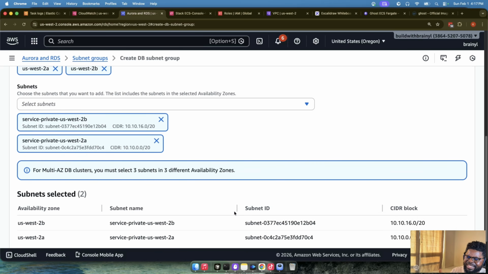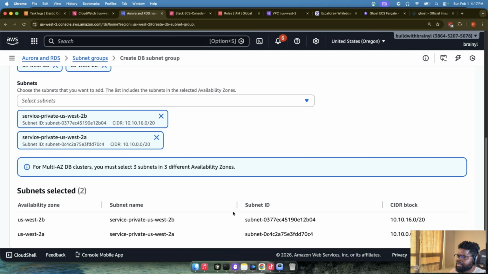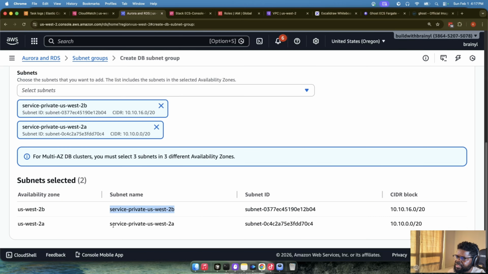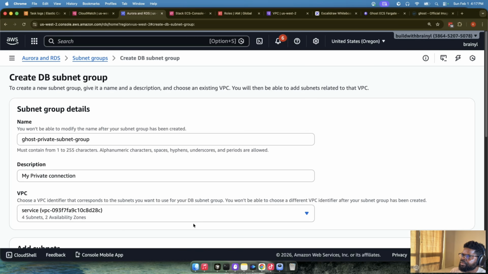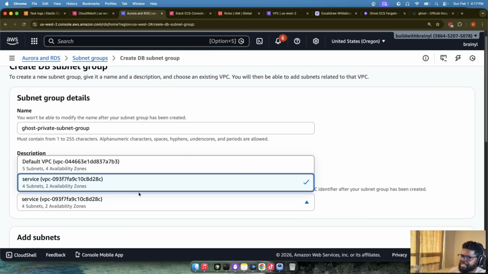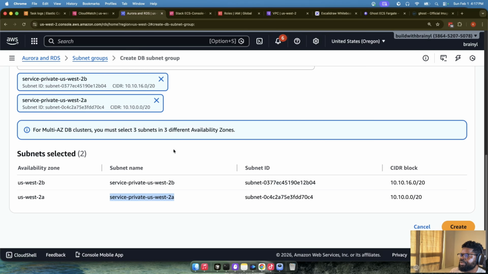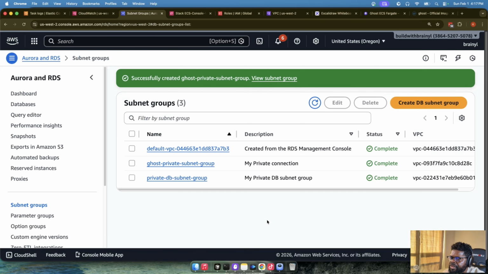Okay, take note. We don't want our database to be in the public subnet, right? So you can see service private and service private, 2A and 2B, okay? And that's really what we selected here in terms of the subnets, 2A and 2B. Cool, we'll create that one. So we now have a Ghost private subnet group, right?